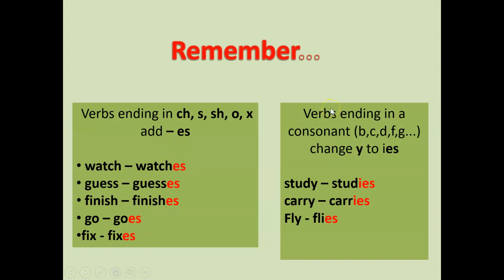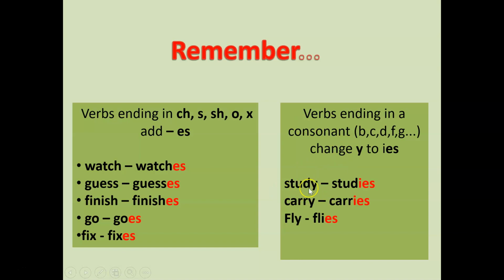And of course we have another category of verbs ending in a consonant plus Y. Okay, so we change the Y to I, E, and S. Here I'm talking about the verbs that end with a Y and they are preceded by a consonant.